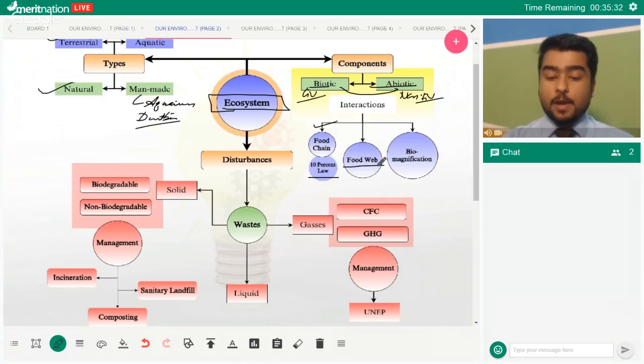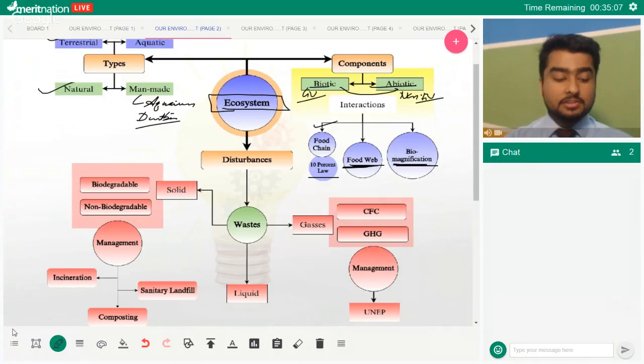Now, food web. Food web is an interconnected web of several food chains, right? So several food chains are connected to each other, right? An organism can eat more than one, and it can be eaten by more than one, and that leads to a food web. Now, one of the consequences that we need to be aware of while we are talking about food chain and food web is biomagnification.